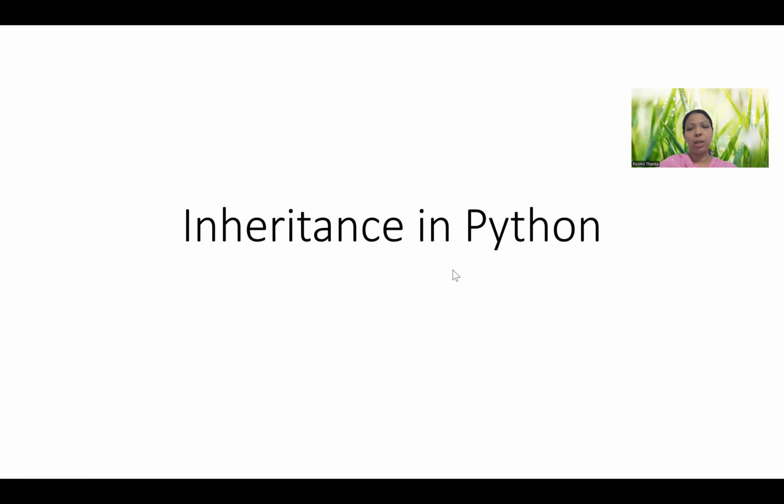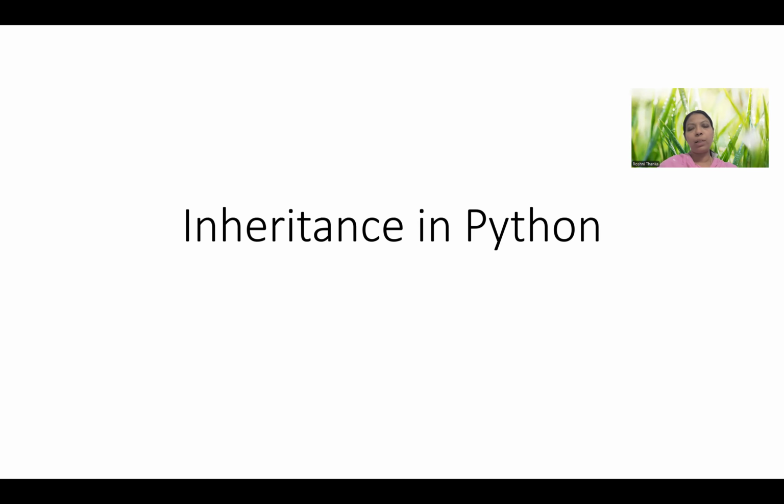So what does inheritance mean? One class makes use of the properties of another class. For example, like inheritance in general English, it is the property we take from our parents or from our grandparents. Similarly, I as a child get the inheritance from my father, maybe the house, the car, the property they have. So it belongs to me as well. If my father has a car, I say it's my car. So I'm inheriting my father's property.